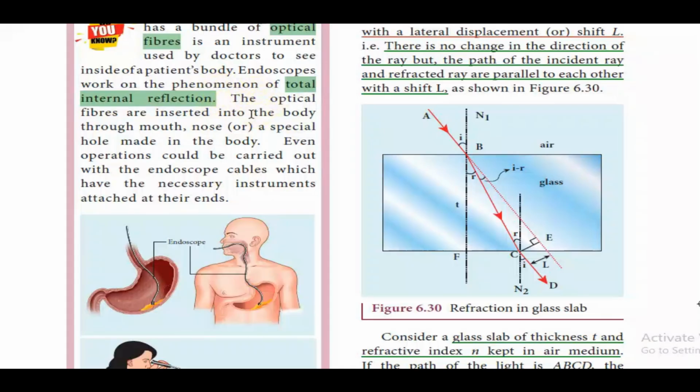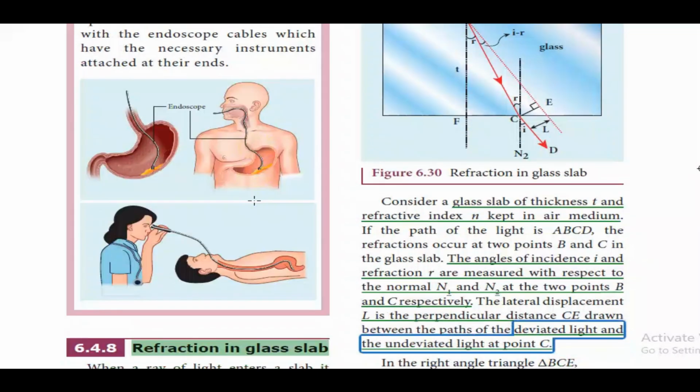The optical fibers are inserted into the body through the mouth, nose, or a special hole made in the body. Even operations could be carried out with the endoscope cables, which have the necessary instruments attached at their ends. So here it is mainly and largely used for finding out any defects in the stomach. So using this endoscope we can find out whether the stomach is affected.